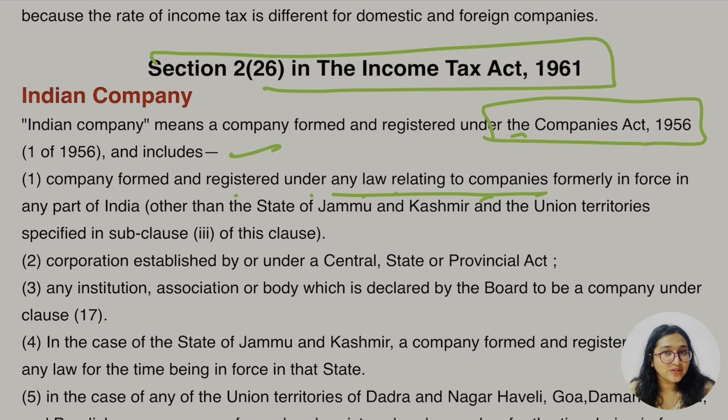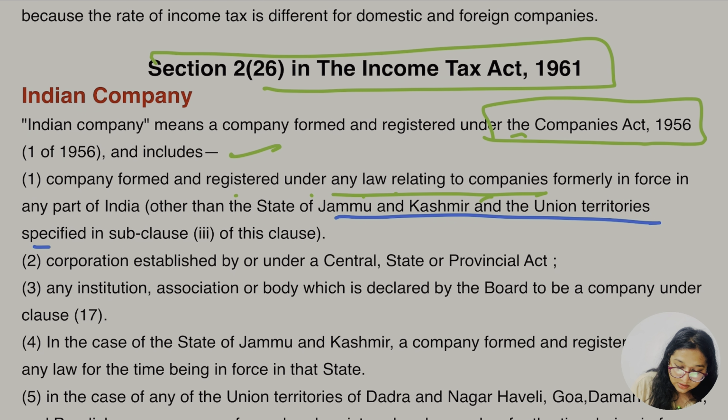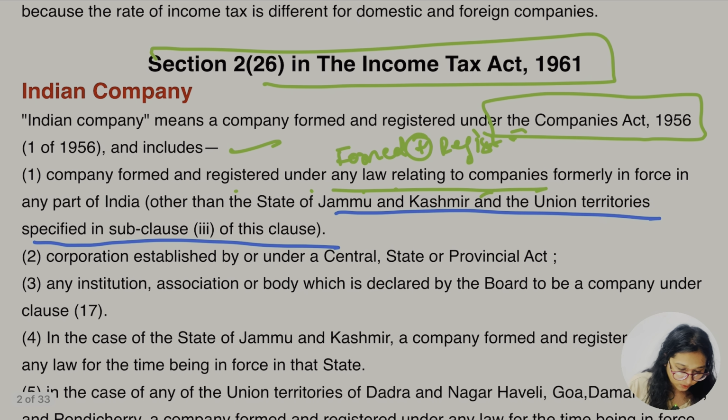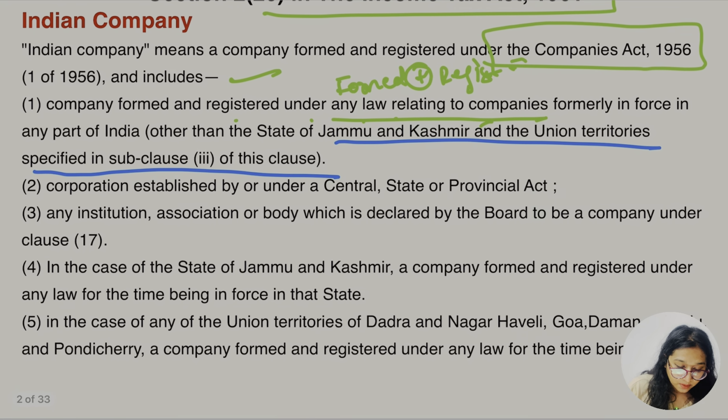We are not going to take Jammu and Kashmir's law here, nor the Union Territory specified in sub-clause 3 of this clause. Both conditions, formed and registered, have to be fulfilled. So the first point says any company formed plus registered as per any law of companies, other than Jammu and Kashmir and the other territory part.